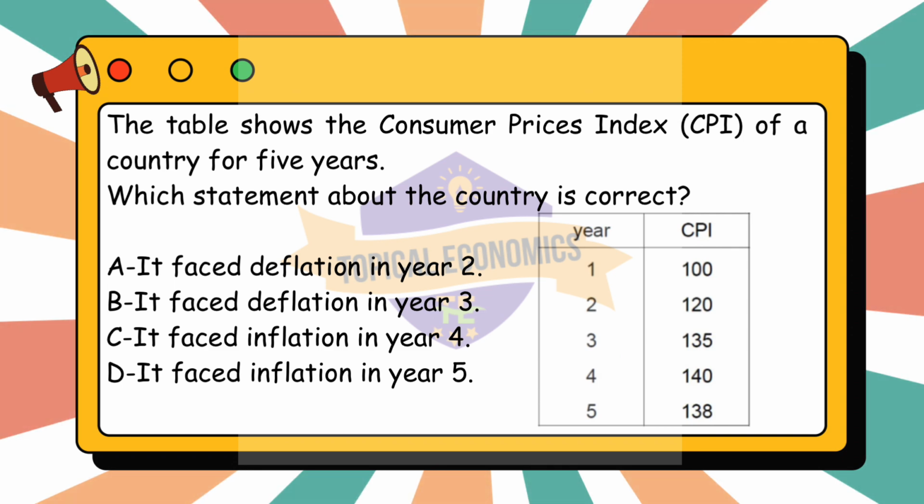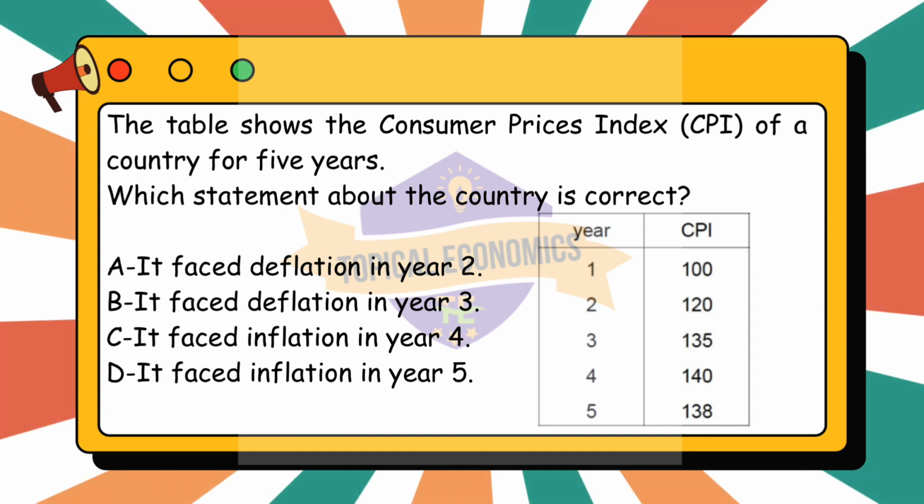The table shows the Consumer Prices Index, CPI, of a country for 5 years. Which statement about the country is correct? A. It faced deflation in year 2. B. It faced deflation in year 3. C. It faced inflation in year 4. D. It faced inflation in year 5. This question is from year 2021 May-June version 3 paper.